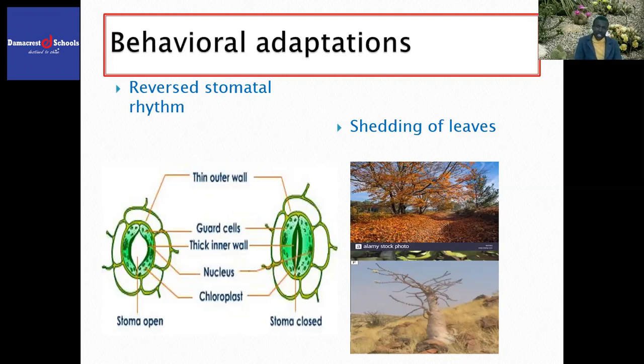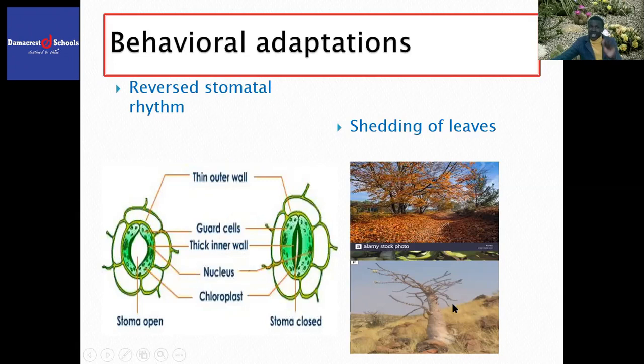Let us look at shedding of leaves. Some plants known as deciduous plants shed their leaves. As you can see, this plant has shed its leaves, having many leaves shed off. This plant has shed all the leaves.